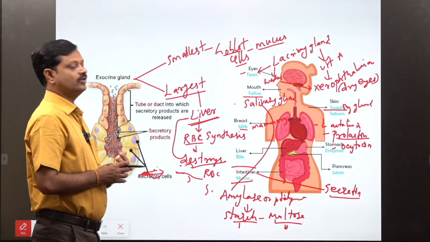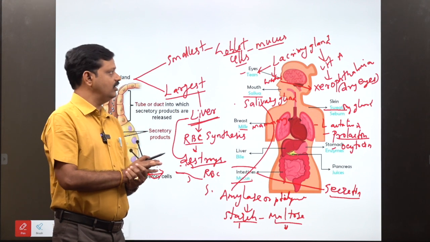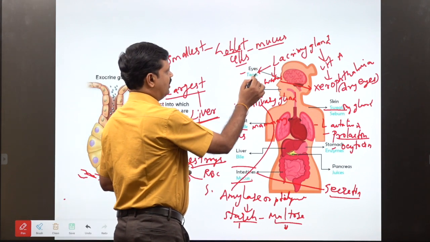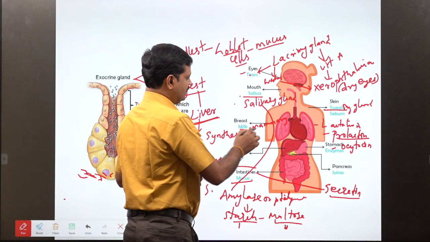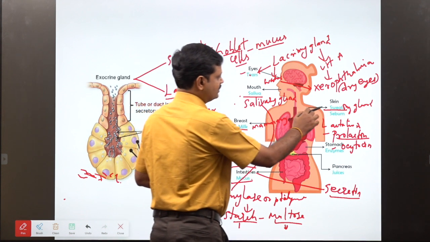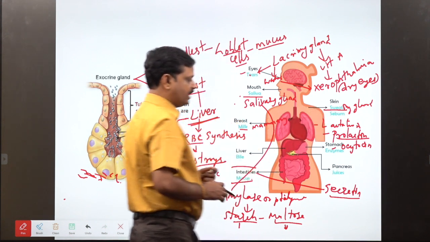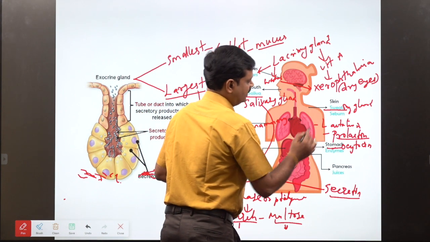Okay, these are exocrine glands. Overall, the exocrine glands in our body are: the lacrimal gland in the eyes, salivary glands in the mouth, the lactation gland in the breast, sweat glands and sebaceous glands in the skin, and the stomach. The stomach acts as an exocrine gland.